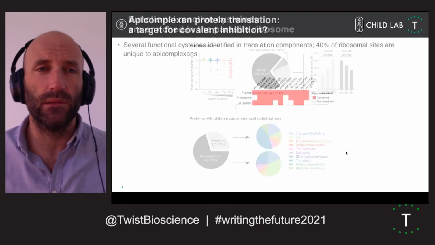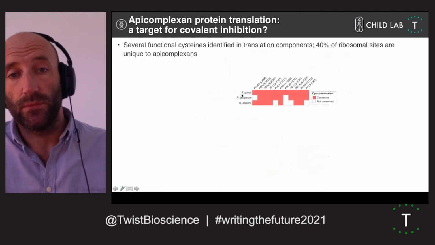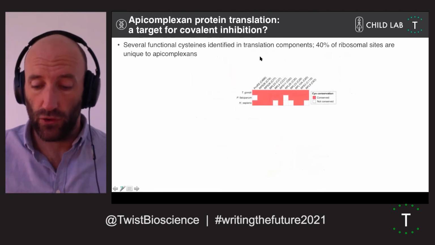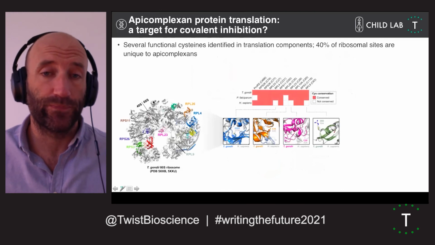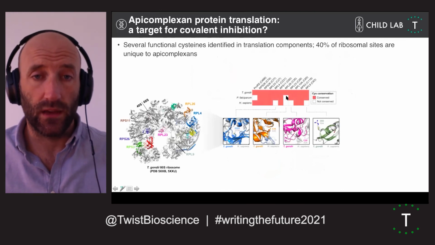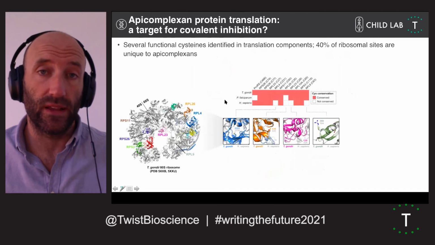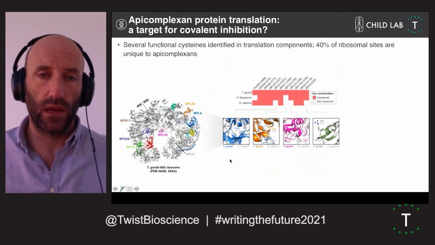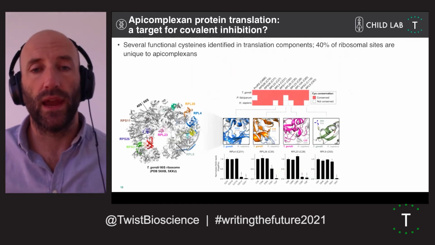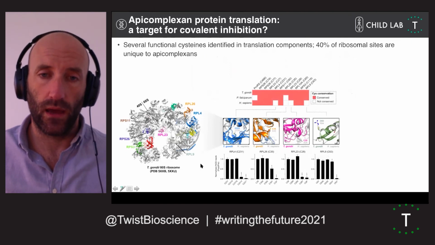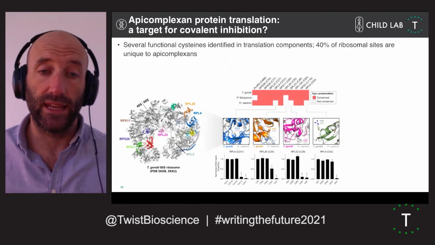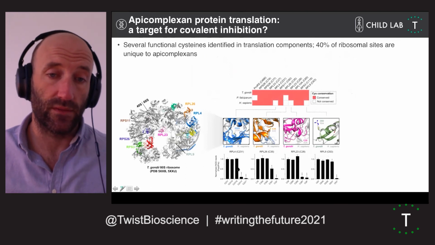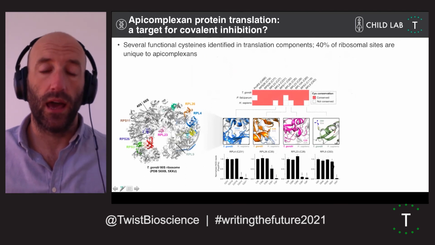We looked at this in a little bit more detail, and what we found is that the majority of these sites are actually distributed across the apicomplexan ribosome. A lot of them are conserved with the related parasite Plasmodium falciparum, and some of them were actually absent from humans. As I said, they're distributed across the surface of this ribosome, and we see a range of behaviors in our core screen readout. Some were uniquely sensitive to this tyrosine mutation. We did find a couple that were non-essential.